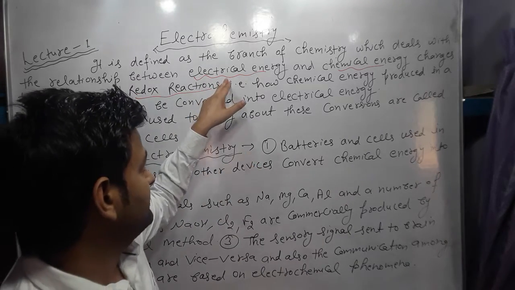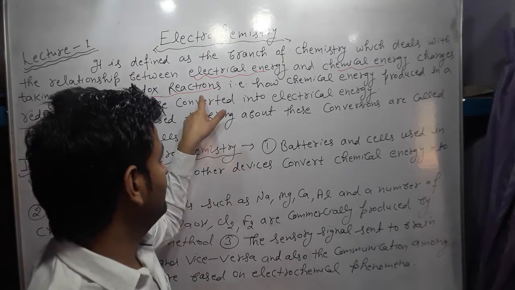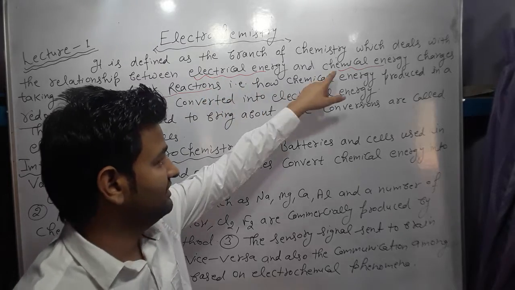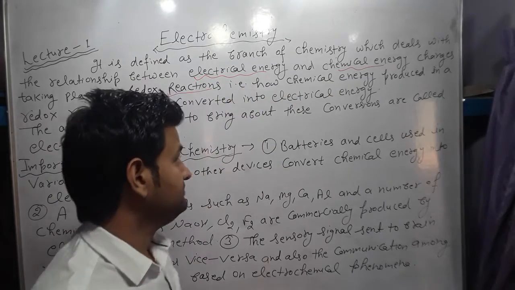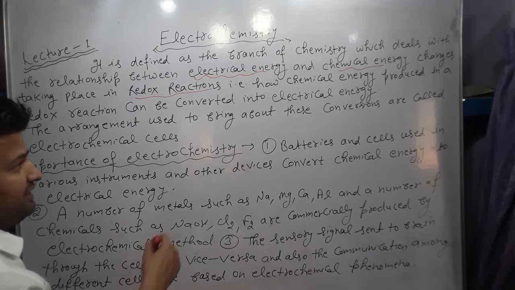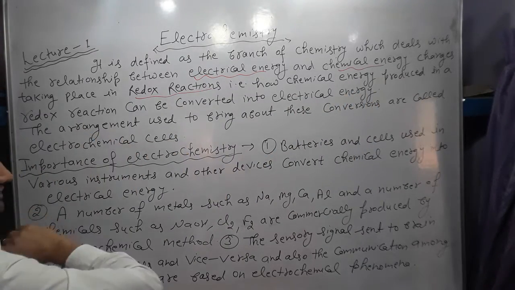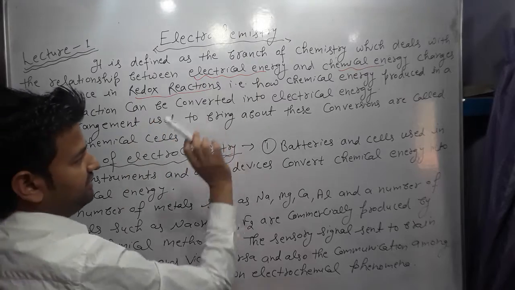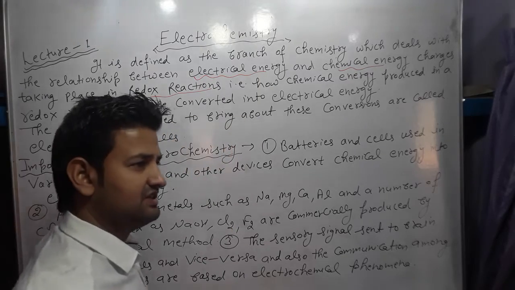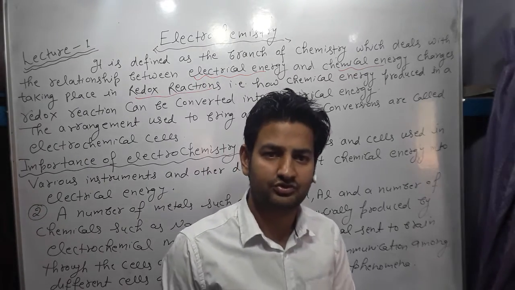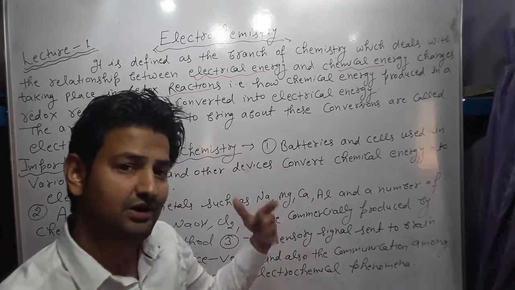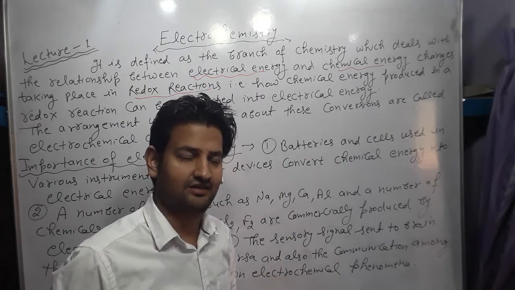So the changes that take place in redox reactions in which electrical energy and chemical energy are used, or we can say how chemical energy produced in a redox reaction can be converted into electrical energy.